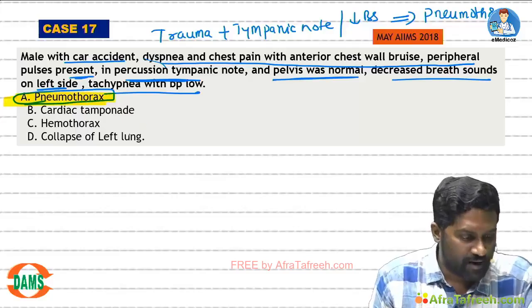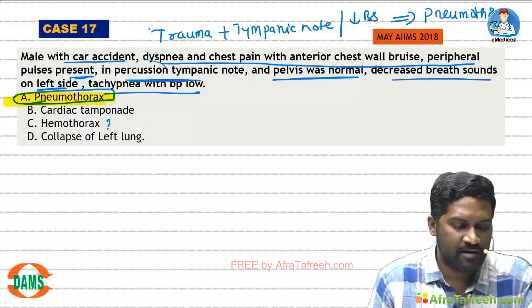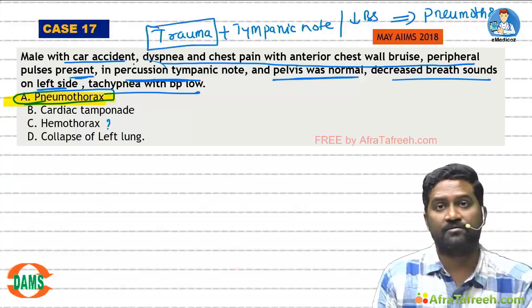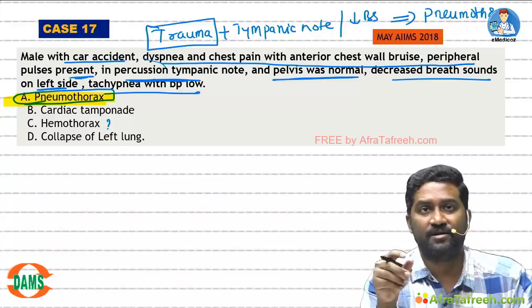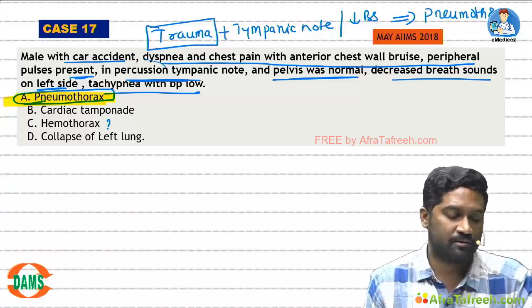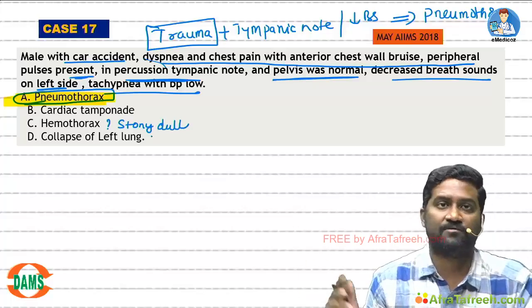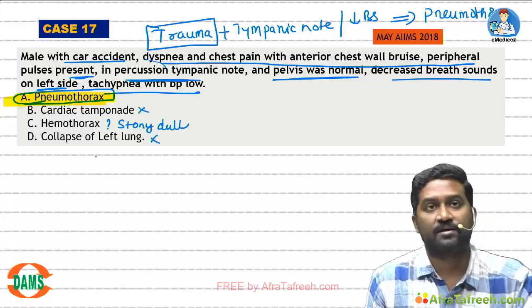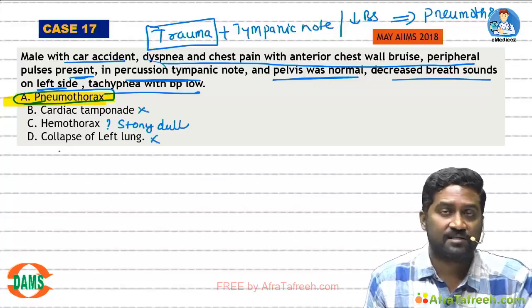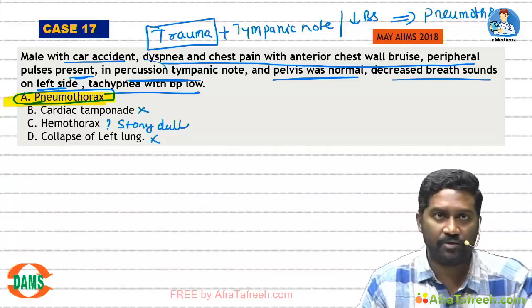Few students might mark it as hemothorax. Why is hemothorax not the answer? In trauma, hemothorax can also happen, but it is blood. Blood is a fluid. It will not give a tympanic note. Blood generally gives a stony dull note. Now why not collapse? Collapse will also not give a tympanic note. Why not cardiac tamponade? Cardiac tamponade has nothing to do with a tympanic note. So the answer here will be pneumothorax.